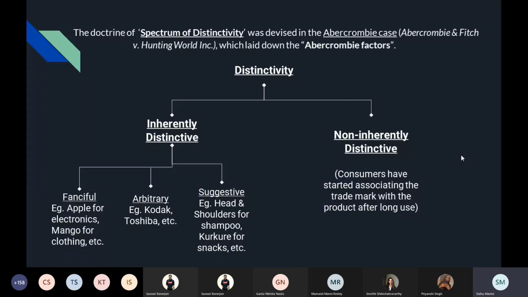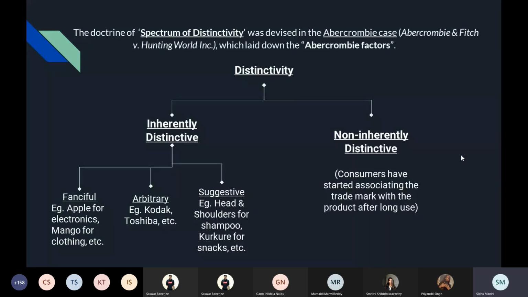So Apple for electronics, Apple is an English word. There's nothing weird about the word, but using it for electronics is fanciful. Mango for clothing, similarly. Mango is also a legit English word, but using it for selling clothing, it is fanciful. The second kind of words that we have are arbitrary. Arbitrary includes those words that have no English meaning, that are very random in their English sense also. So they are devised to put them as a trademark. They have no English literature meaning. So Kodak, Toshiba, etc., they don't have any meaning.